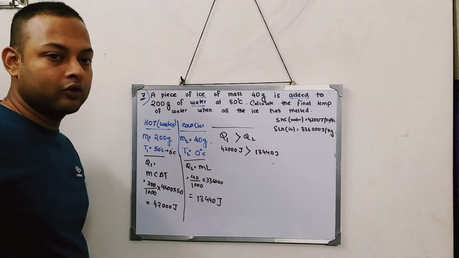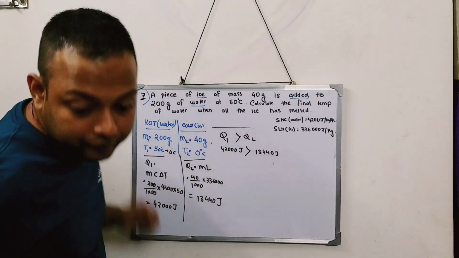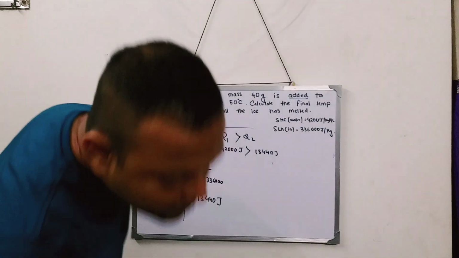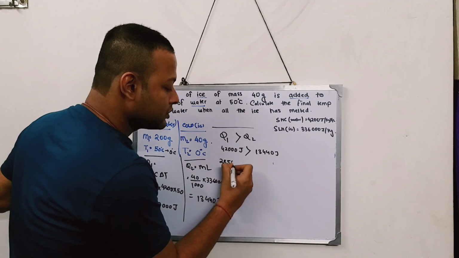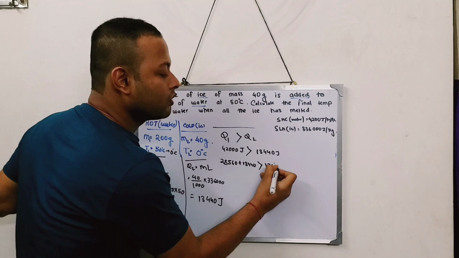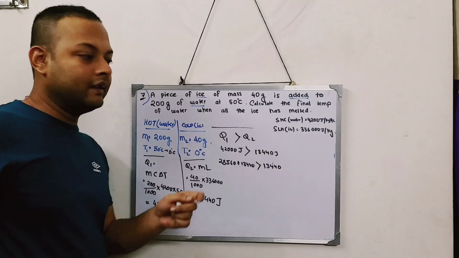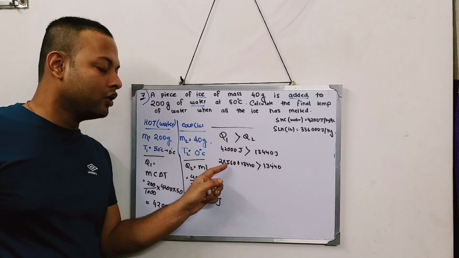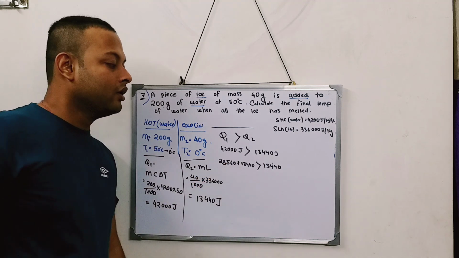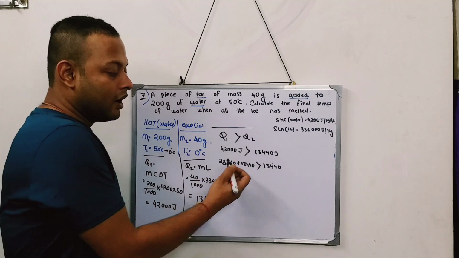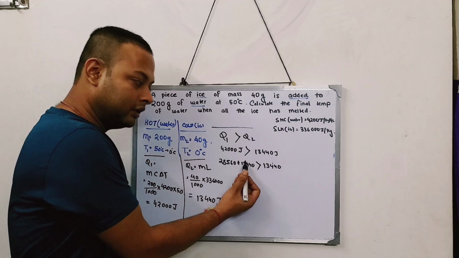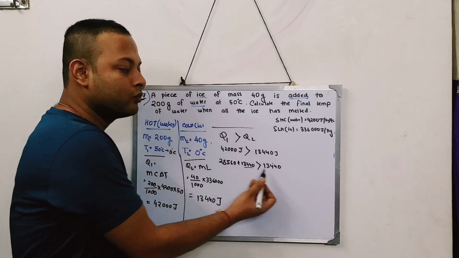Now can I write 42,000 as 28,560 plus 13,440? So you can see over here, out of 42,000, 13,440, this amount of heat will be utilized to melt the ice.